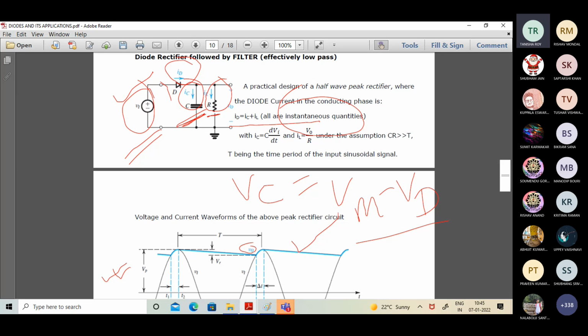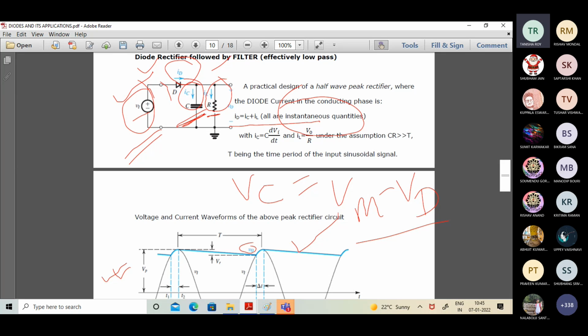Look, when the value of this VC is attaining the value of VM, what is the value of VI over here? Here also it is equal to VM. Fine, it's in conduction, and that is the verge of conduction. It will now move into the non-conduction phase. The value of VI will be slightly less than VM at the very next time point. But across the capacitor C, the potential which has developed is VM. So the cathode end of the diode is at VM, but the anode end is less than VM. So how can the diode conduct? There is no chance of conduction. The diode will immediately switch to the non-conduction phase.